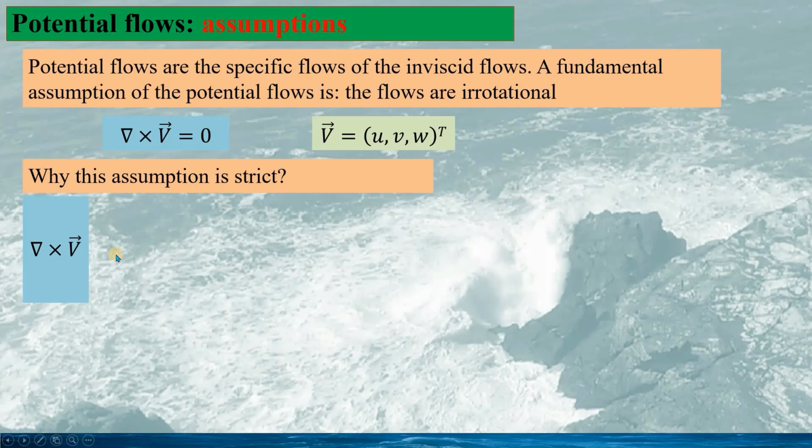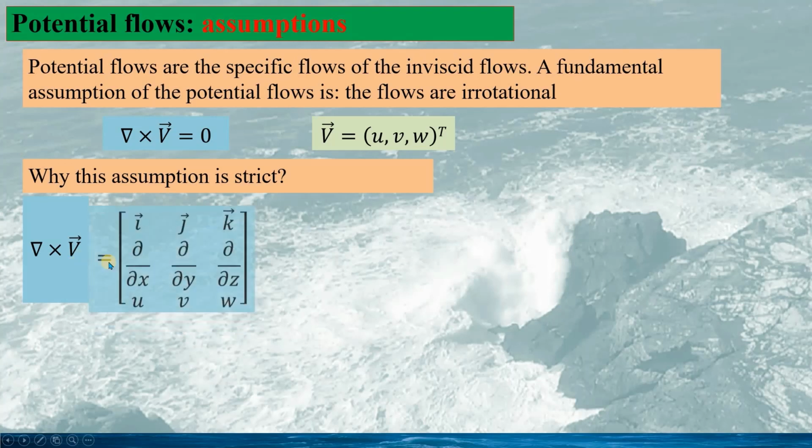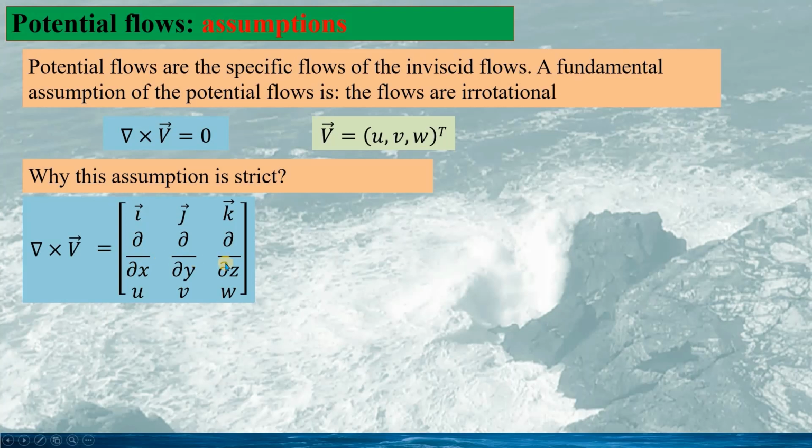Why is this? If we have a look at the curl of the velocity vector, it would be calculated as the determinant given as this. Here, the unit vector i, unit vector j, and unit vector k are the unit vectors along the x-axis, y-axis, and z-axis.